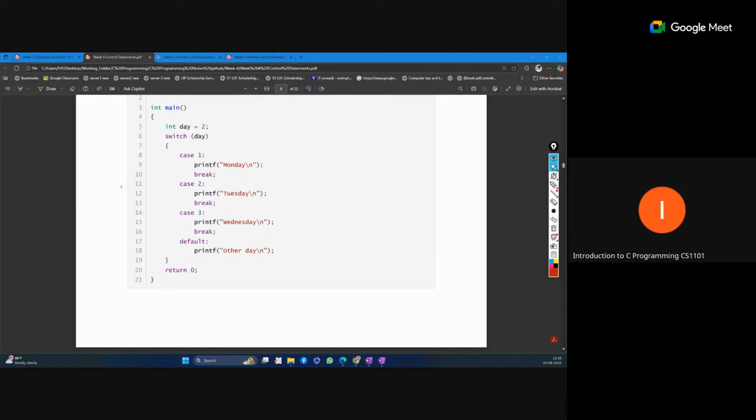But suppose we remove all the breaks inside this. What will happen? Case 2 will be matched first and Tuesday will print, but after Tuesday, control will move to the next statement, Wednesday will also print, and then the default will also print, other day. If there is a break inside Wednesday, then only Tuesday and Wednesday will print, then the break will happen and our control will be out of this. So this is the use of break.